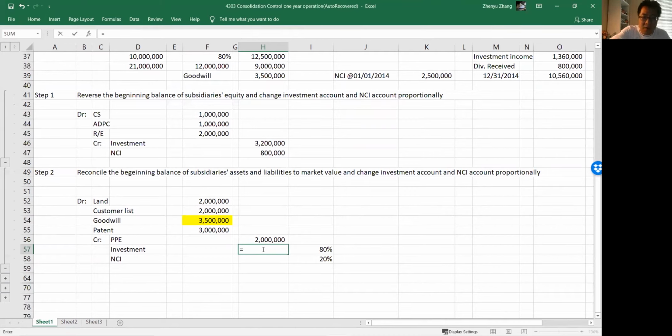So I will do an equation here, so you guys can check the equation.